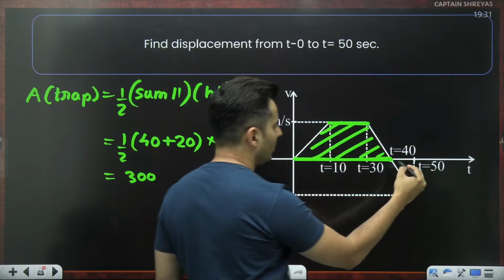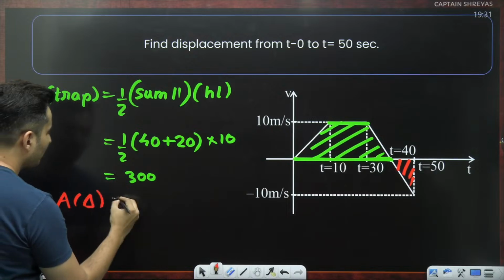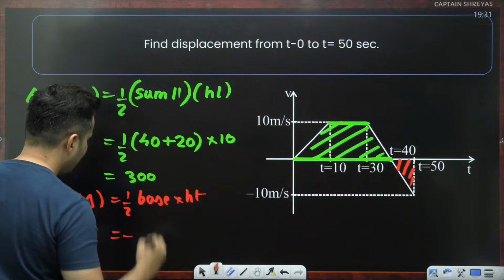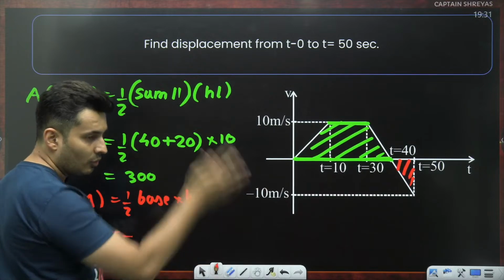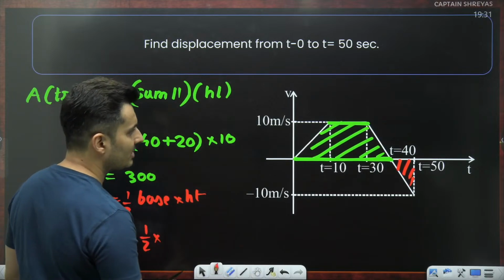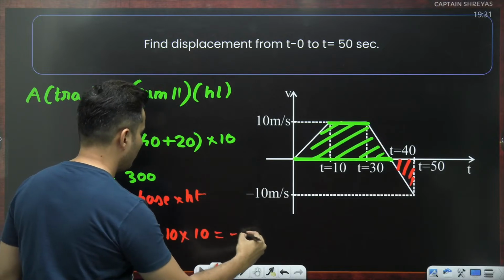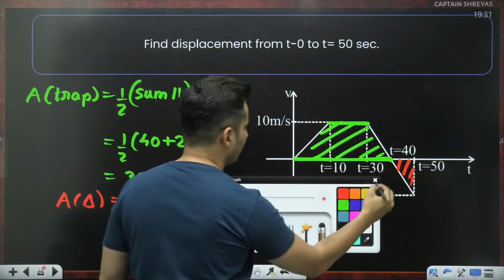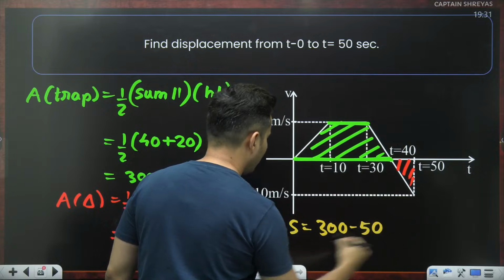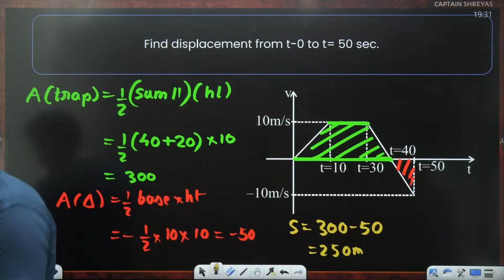But that doesn't end there. You have to also find this area, right? So what is the area of the triangle? It is half into base into height. But mind it, this area is negative because it is below. What is on top? Positive. Whatever is below is negative. Base, 40 to 50 is 10. Height is basically 10. So 10 tens are 100, half of that is 50, so it will be minus 50. So hence the total displacement will be 300 minus 50, which is 250 meters. Is that clear?